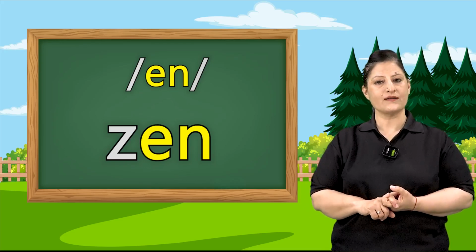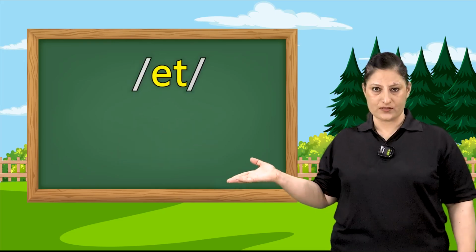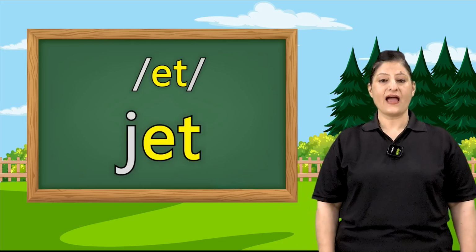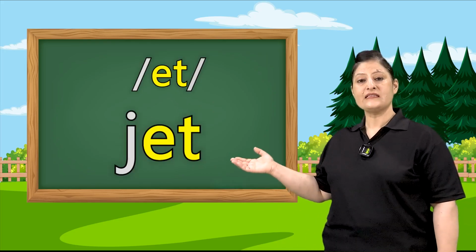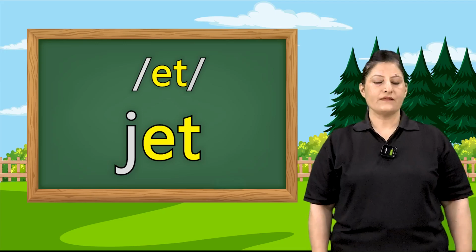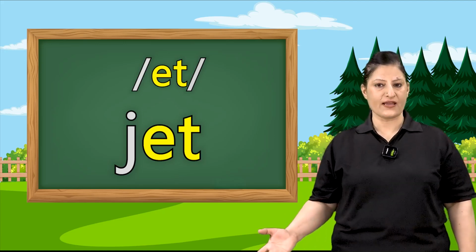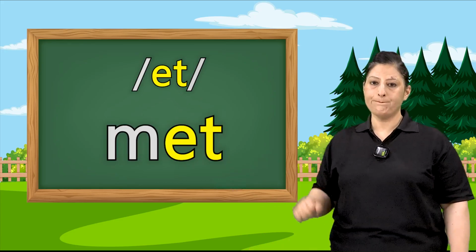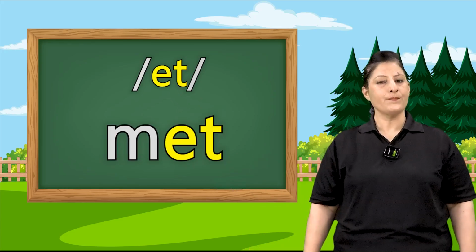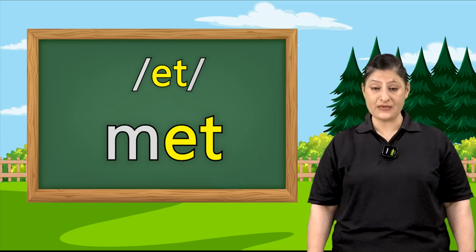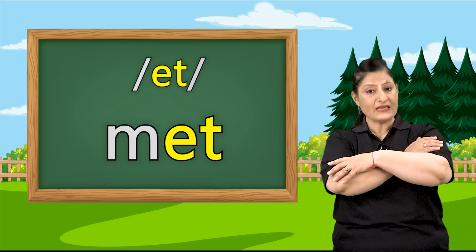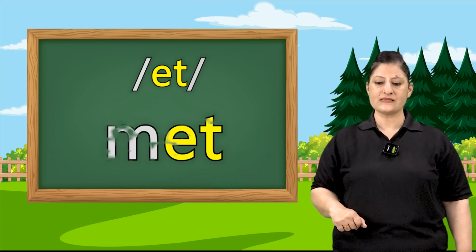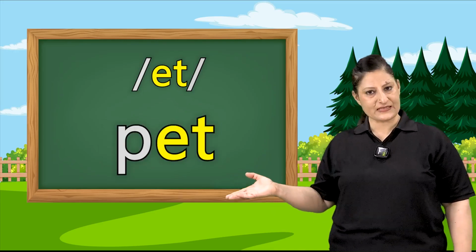It's time to learn about et words. Et as in J-E-T, jet. After jet comes M-E-T, met. You know, children, met means milna. When you meet someone, we say met. After met comes P-E-T, pet.